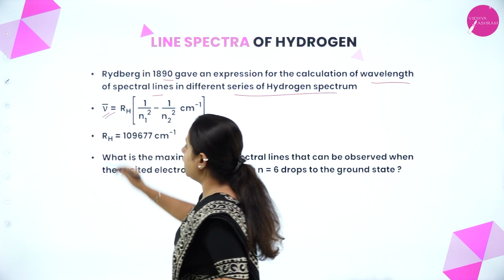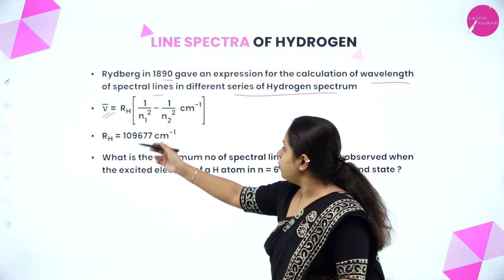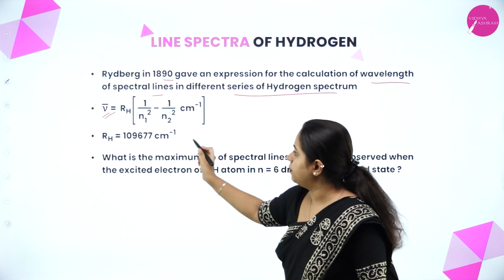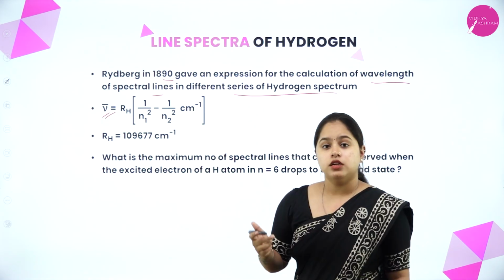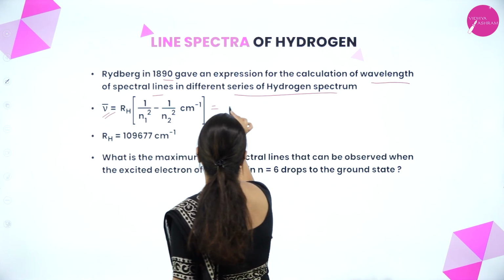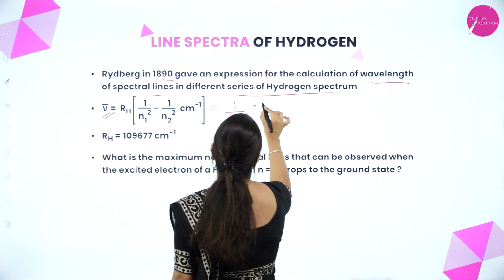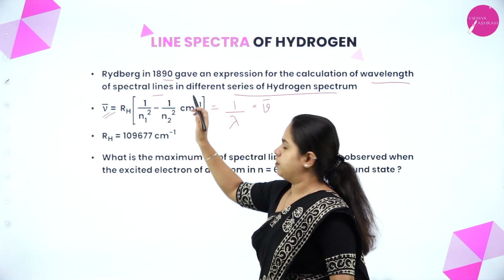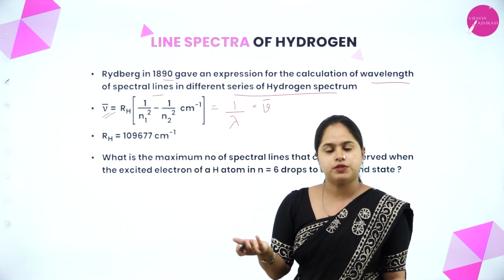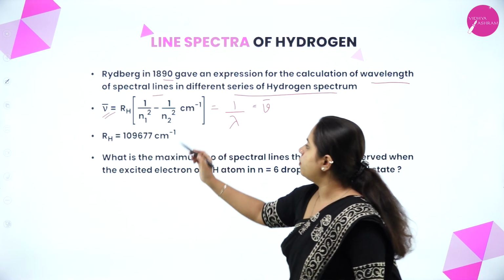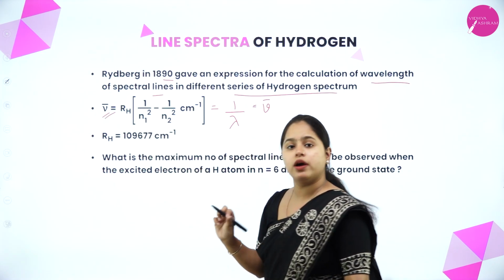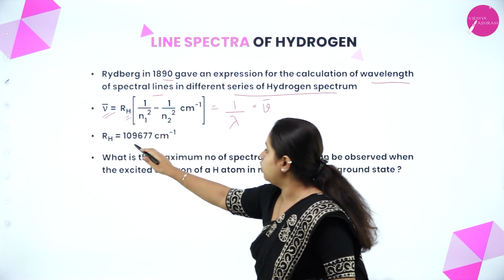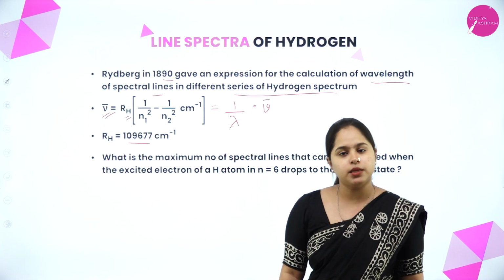Nu bar, what is nu bar? It is wave number, right? So nu bar is equal to RH into 1 by n1 square minus 1 by n2 square. Nu bar is wave number, which is equal to 1 by lambda. We already know that. So once you calculate this value, if you take the inverse, you will obtain the value for wavelength. So what is RH? RH is Rydberg's constant having a value 109677 centimeter inverse.